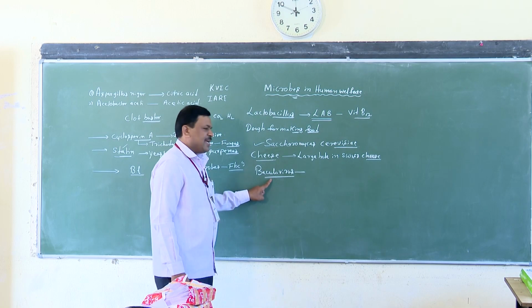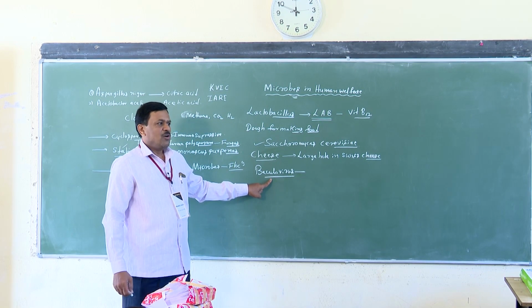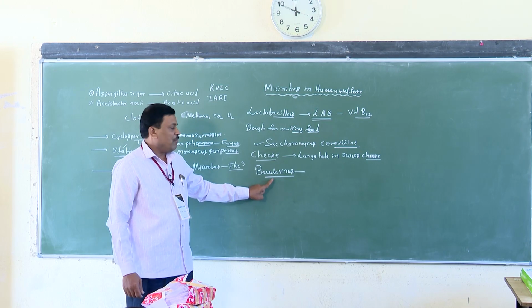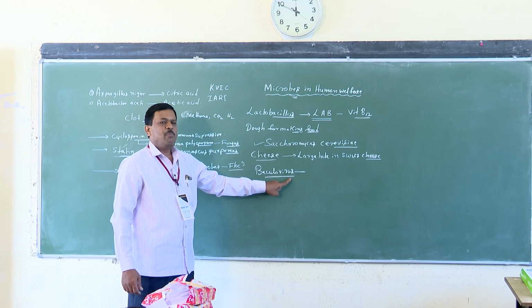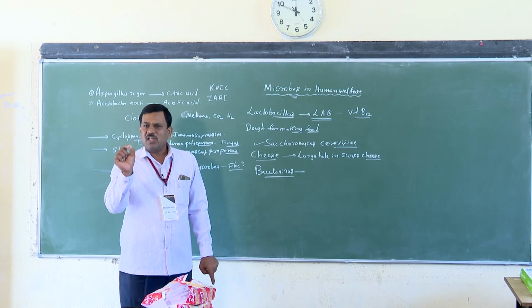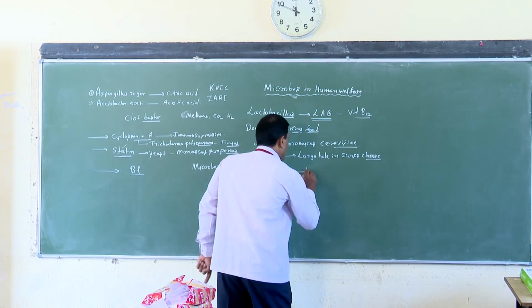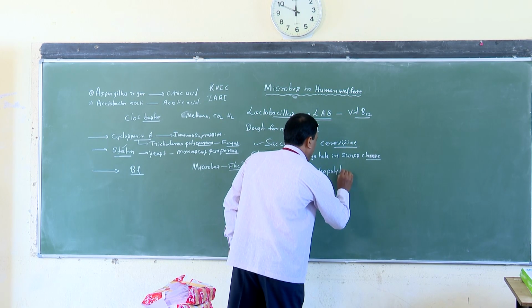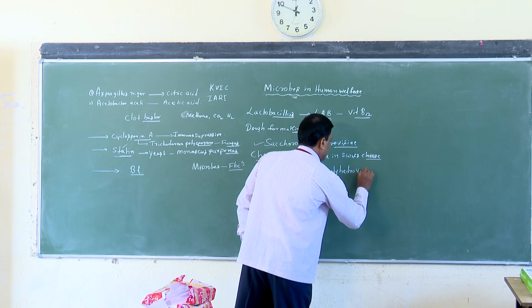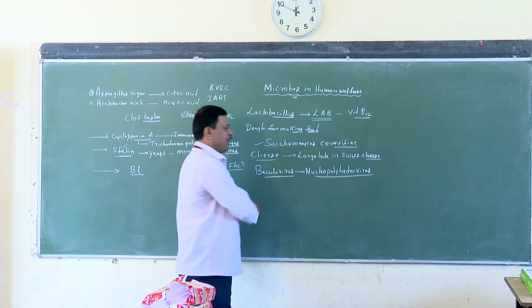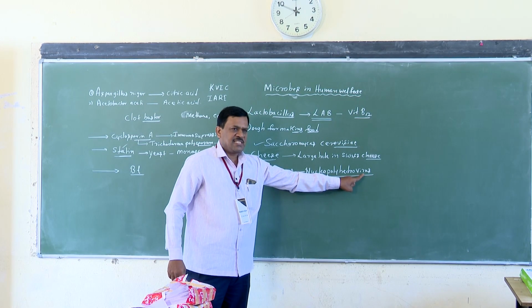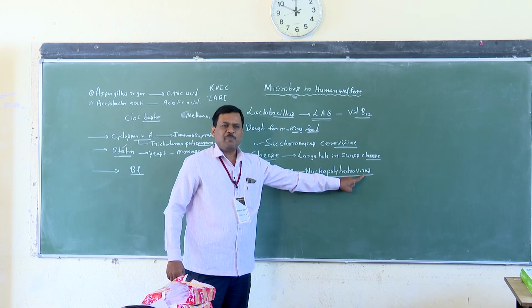Majority of the Baculoviruses used as biocontrol agents are in the genus Nucleopolyhedrovirus. Yes or no? These viruses are species specific, narrow spectrum, insecticidal applications.